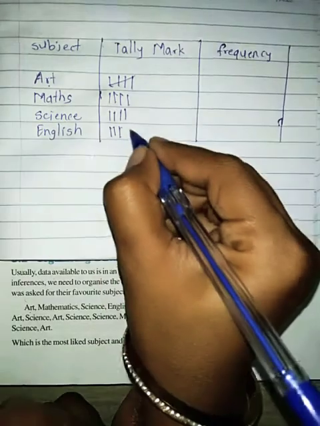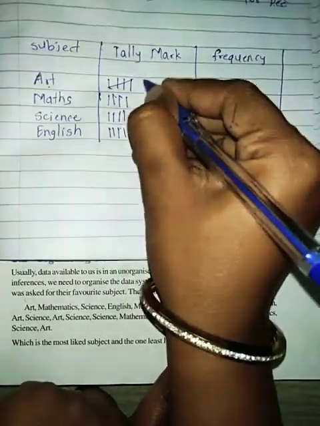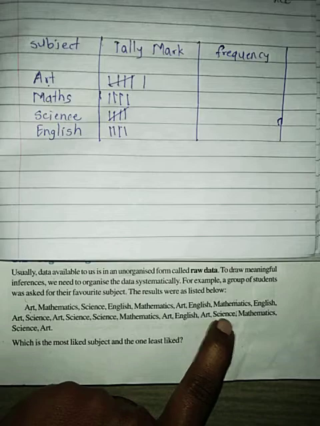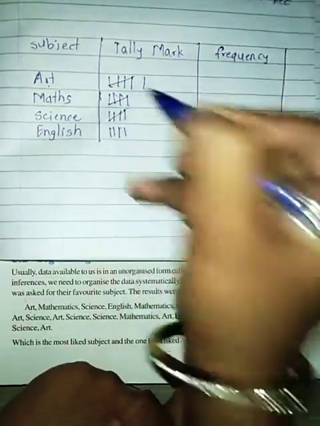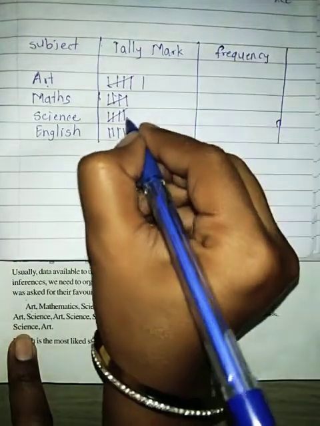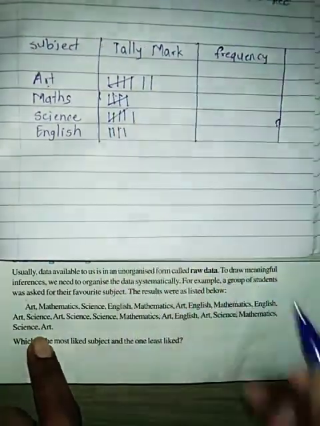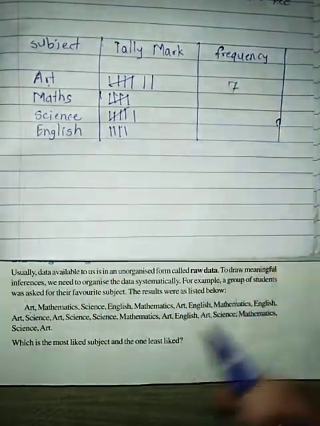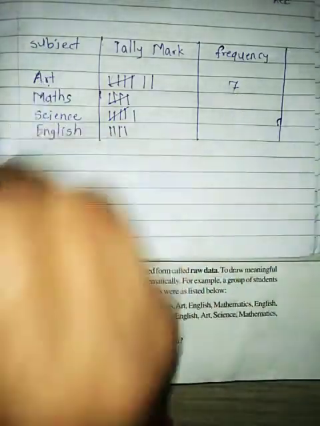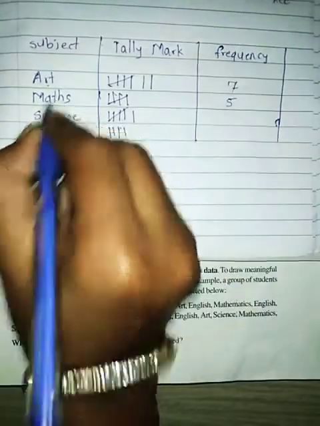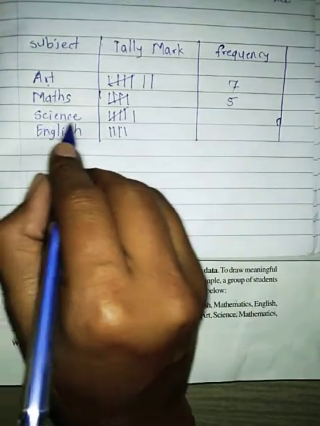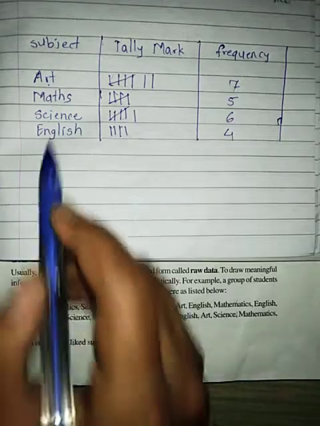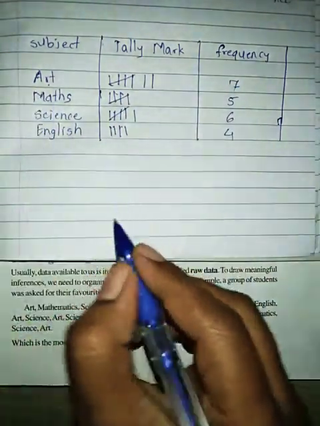Art, then English, then art, again art, then science. See, science also has 4 tally marks over. The 5th one you should cross it. Then mathematics, the 5th one you should cross it. Then science, then art. Now this one is 5, 6, 7. So frequency is 7. Out of all the students, 7 students like art subject, 5 students like math subject, science is 6 students, and English is 4 students. Now from this frequency you can draw the bar graph.